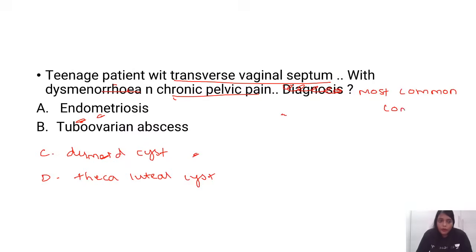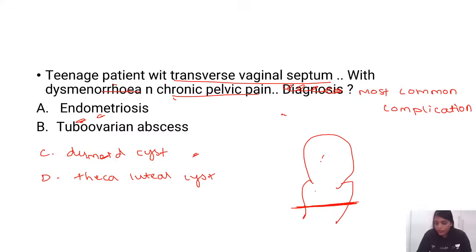Right. Now, what happens when there is a transverse vaginal septum? Usually the transverse vaginal septum will be between the upper two-thirds and lower one-third, right? So because of the transverse vaginal septum, what will happen?